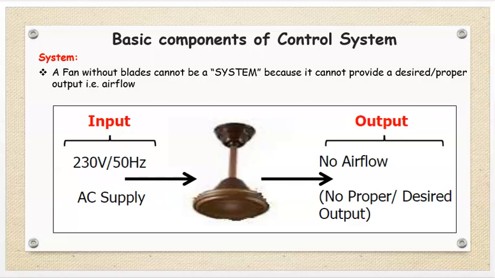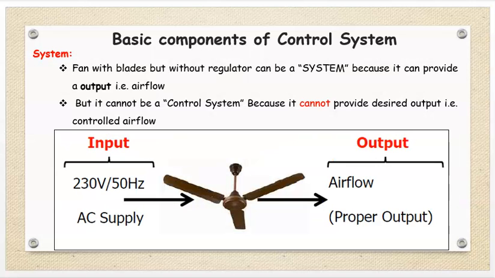Now again, these are some examples of a system. A fan without blades cannot be a system because it cannot provide the desired output, that is airflow. A fan with blades but without a regulator can be a system because it can provide output, that is airflow, but it cannot be a control system because it cannot provide the desired output, that is controlled airflow. With the help of a regulator we can control the speed of the fan, and that's why a fan with a regulator is known as a control system.